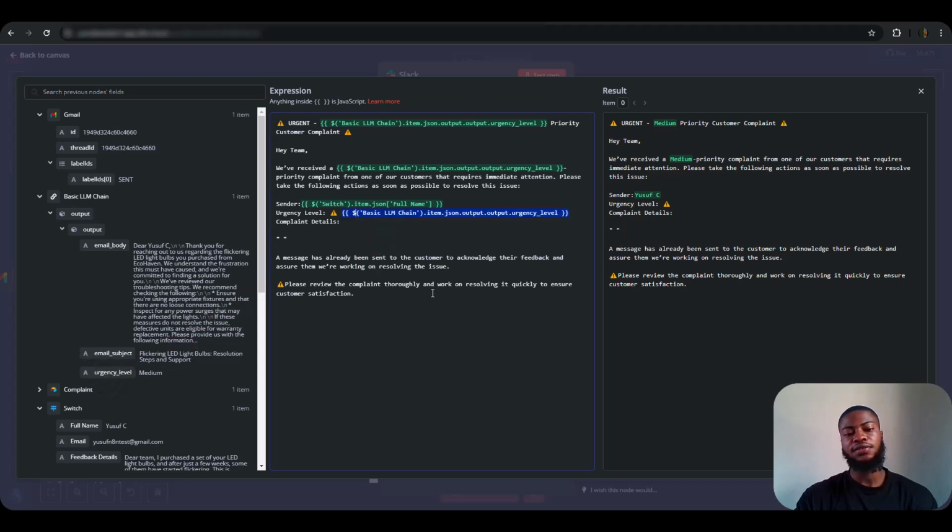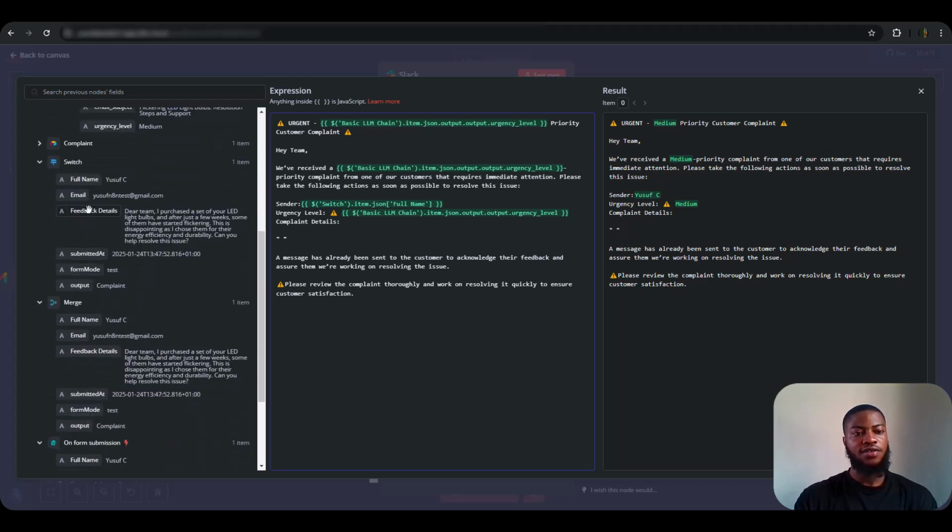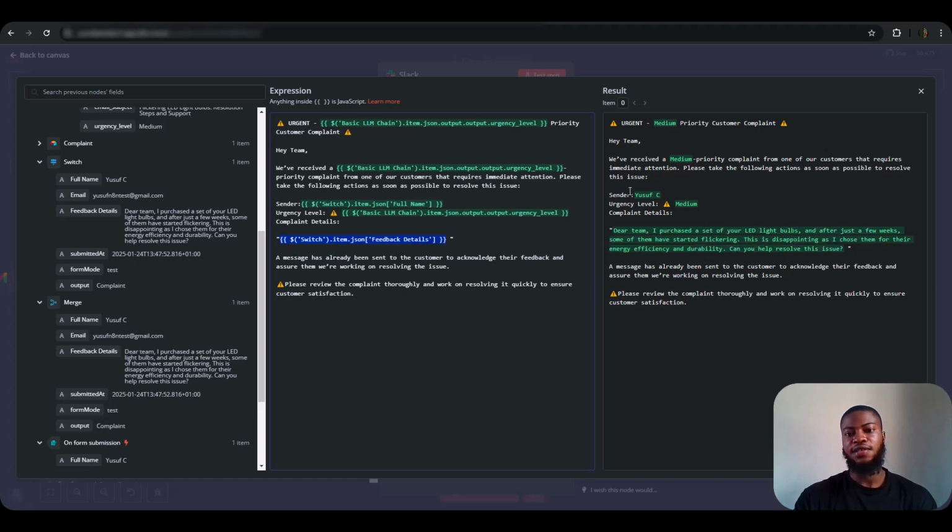By the way, you can write it the way you want for your Slack team to know, based on your use cases, whether the kind of product you are selling or the kind of service you are rendering. You can edit the message based on your own. Just drag the schema and add it here. And also the actual complaint you are going to be sending, the actual feedback. This is the actual feedback we are going to be putting here. Yeah, perfect, so it makes sense now.